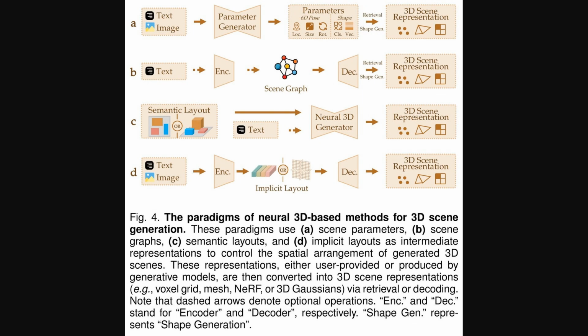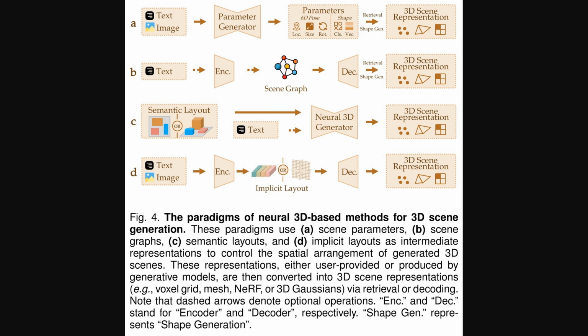Okay, so moving on from procedural methods, this next figure, figure 4, shifts our focus to what the paper calls neural 3D-based generation. These approaches typically employ 3D-aware generative architectures, and they often use some kind of intermediate representation to control the spatial arrangement of the final scene. The figure highlights 4 main ways this is done.